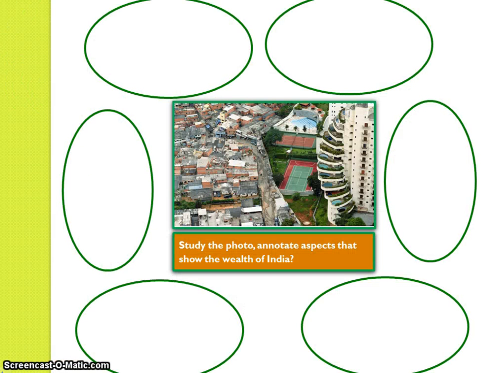Right, now this is interesting. We're now going to identify issues to debate, to discuss. Look at the picture. See if you can identify aspects that either show India is rich or poor, or both. Have you got a tennis court? Have you got a swimming pool? Have you got a balcony? Are you rich? Or look at the house on the left hand side. What do they show? Are they as rich? What interesting things do you see? What are things made out of?